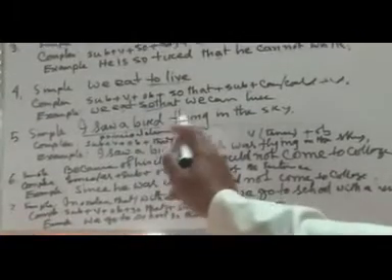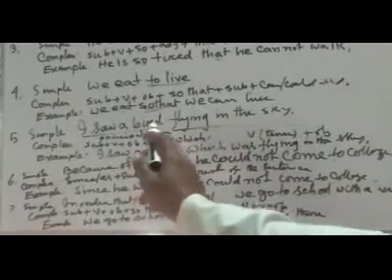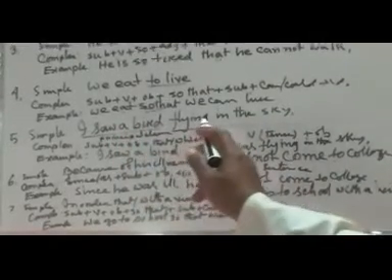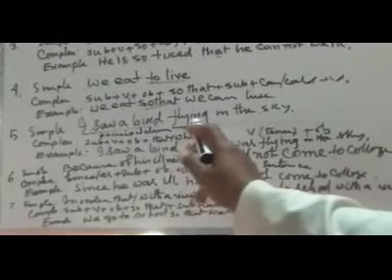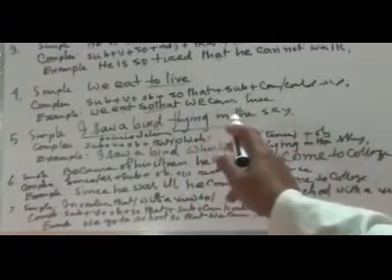Simple sentence with present participle in the last or in the middle. For example, I saw a bird flying in the sky. I saw a bird, this is the principal clause. Flying is present participle. In the sky is extension adverb.